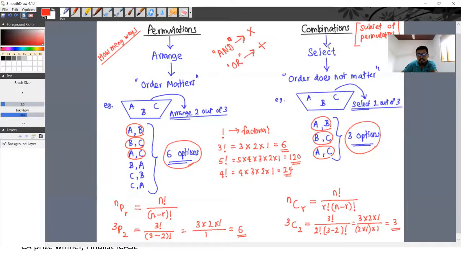Combinations means selecting the stuff. When selecting the stuff, we do not consider the order. Order does not matter. The same example I have taken. When selecting 2 out of 3, we do not consider what we put first and what we put second. Right? And then we got to know that these same options we can observe here as well. And then we determined combinations is a subset of permutations.